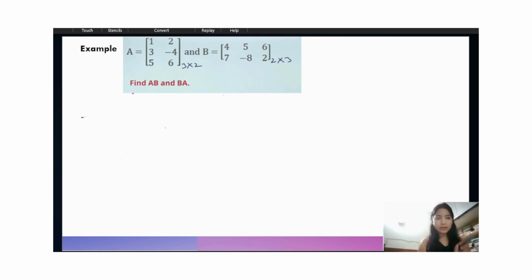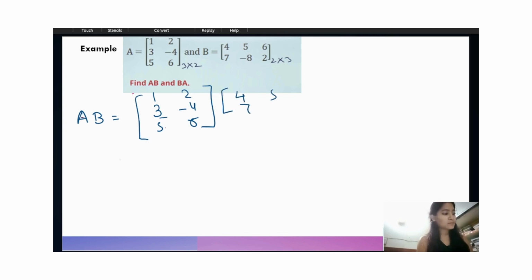That means we have to multiply the matrix A with the matrix B. So first we have to write this matrix AB. That means we have to write the matrix A first, and then we have to write the matrix B. Now let's see how we can multiply these matrices. This is very important because we do not multiply each element with the corresponding element, but here we have to multiply in a different way. Let me explain to you.